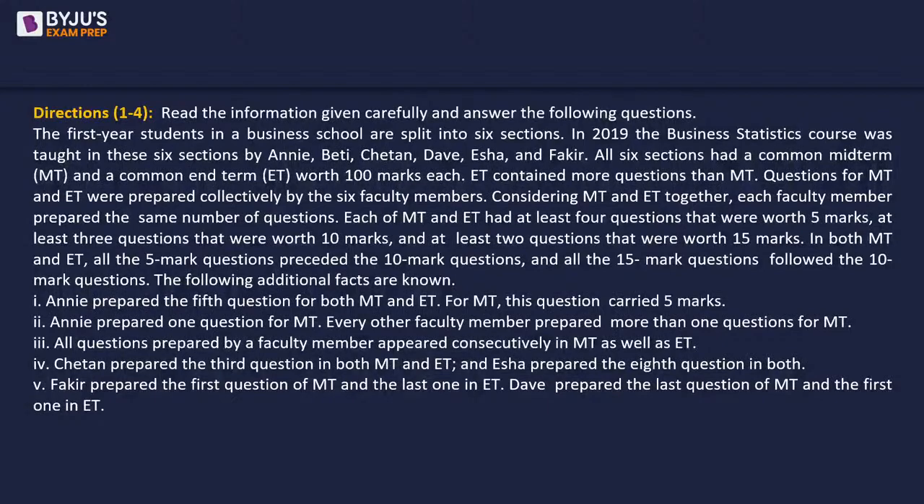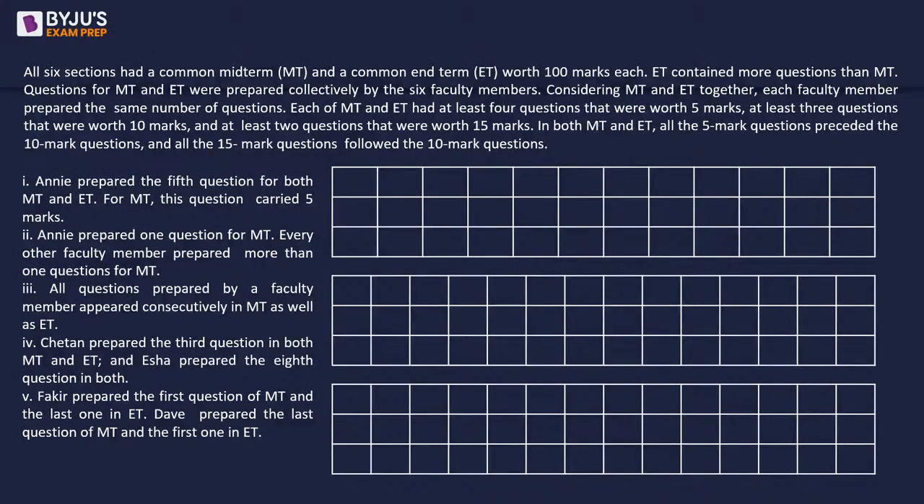Okay, so this is not a straightforward arrangement, first we have to do some calculations. What calculations? So if we look at 6 sections and 100 marks each. If I talk about the midterm exam, 100 marks, right? It says each of MT and ET had at least 4 questions that were worth 5 marks. So 4 questions, each 5 marks, so that is 20 marks.